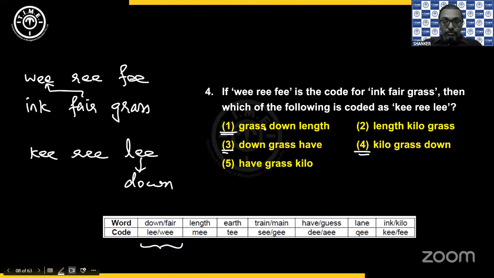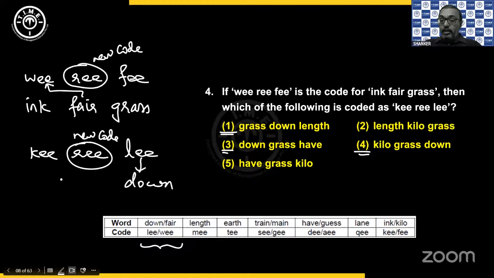Correct? Then we have REE. So now REE, as you can check, there is no REE in our list of codes. So it's a new code. That means I should get a new word. So here REE is a new code. Okay. Then what about KEE? As you can see in the list of codes, either it is KEE or FEE. That is for ink and kilo. Now, as you can check for the word ink, you have FEE given already.